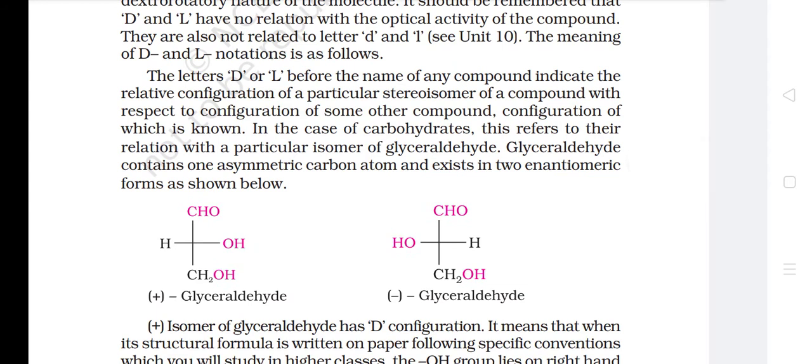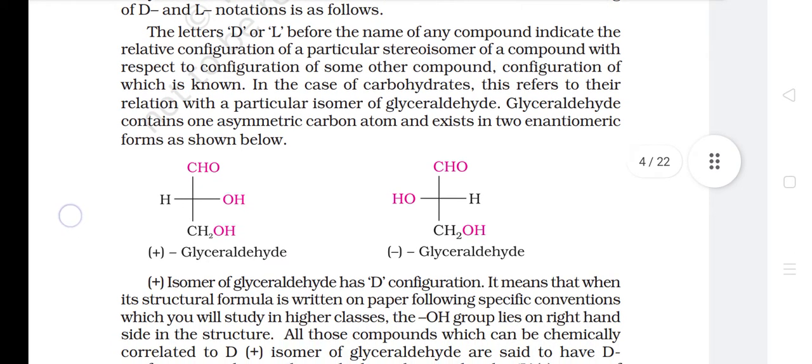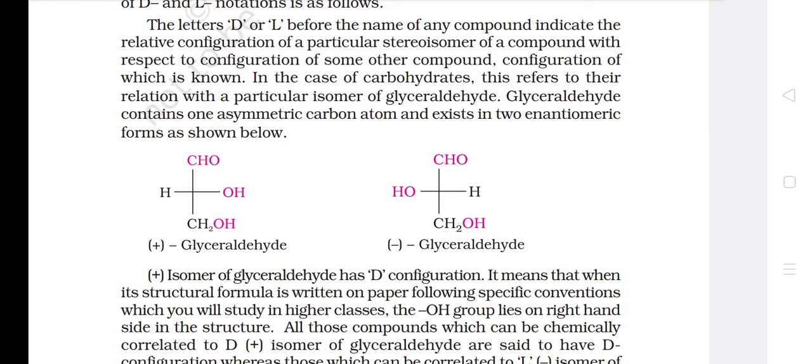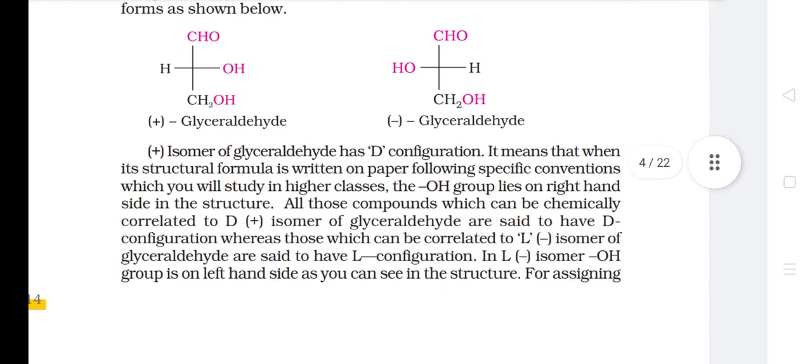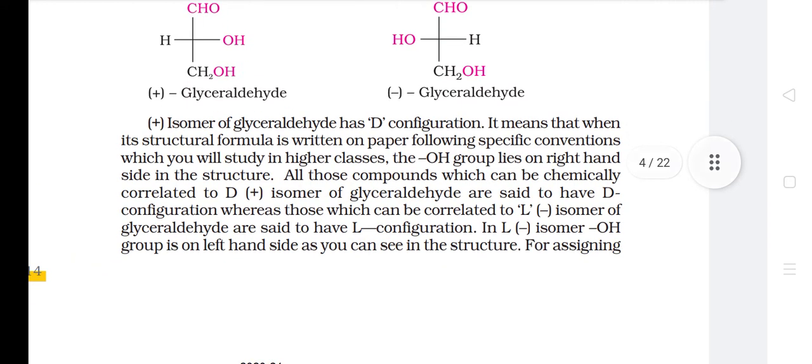The letters D or L before the name of any compound indicate the relative configuration of a particular stereoisomer of a compound with respect to the configuration of some other compound, the configuration of which is known. In the case of carbohydrates, this refers to their relation with a particular isomer of glyceraldehyde. Glyceraldehyde contains one asymmetric carbon atom and exists in 2 enantiomeric forms, as shown below. The plus isomer of glyceraldehyde has D configuration.